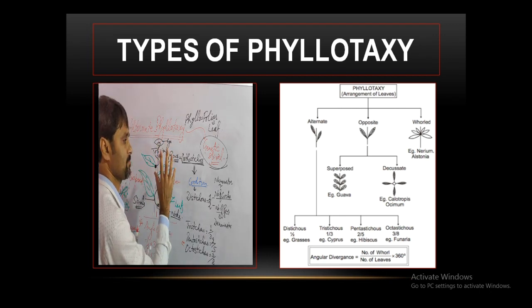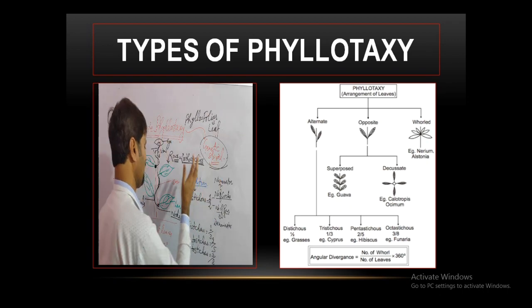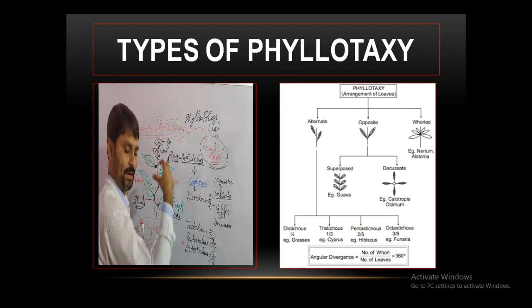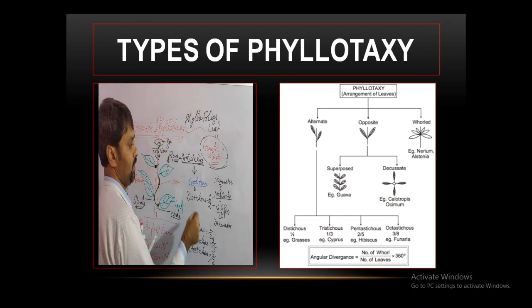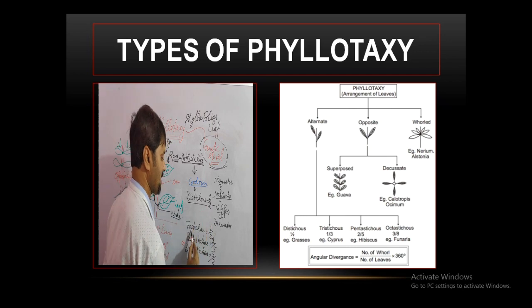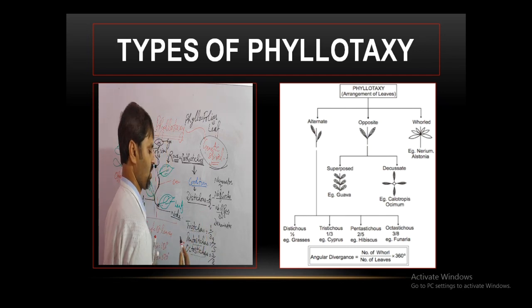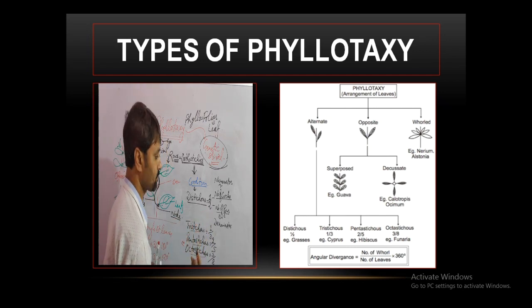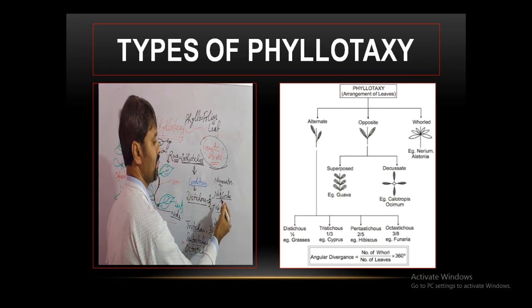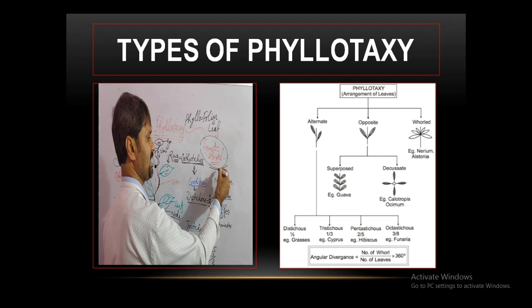Depending upon this genetic spiral and the rows formed in the top view, the condition may be distichous, tristichous, pentastichous and octastichous, like that. What to do? We have to fix the number of circles, that is the genetic spirals.